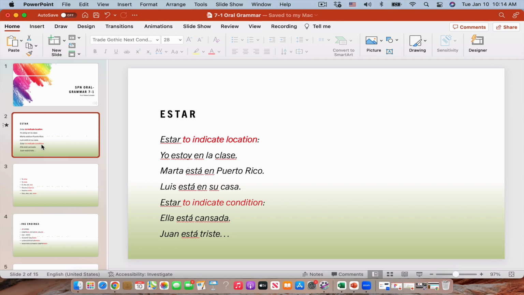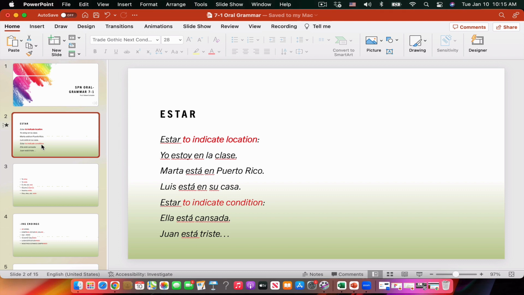It could happen sometimes that, for example, you can say John is a sad person, meaning it's a characteristic. In that case, when it's the way the person is, you can say ser. You can say, él es una persona triste, he's a sad person. But if it's a condition, you will use estar. You say, él está triste, he is sad today because something happened to him.